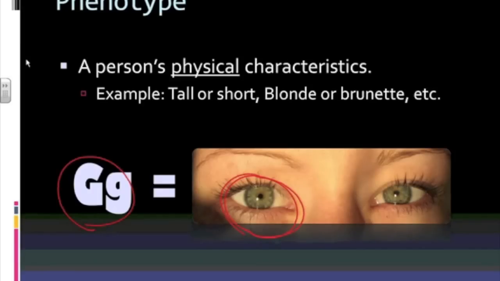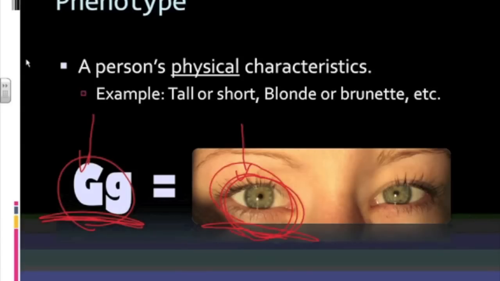The letters that represent the eye color is genotype. Okay, genotype, phenotype. Now, these two things are the same. Okay, this is green and this is green. But when it's a physical characteristic that we can see, we call that the phenotype. And when it's letters that represent that eye color, it is genotype.